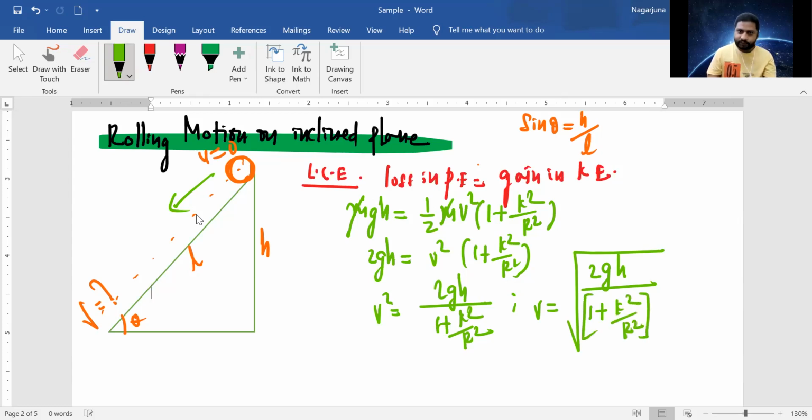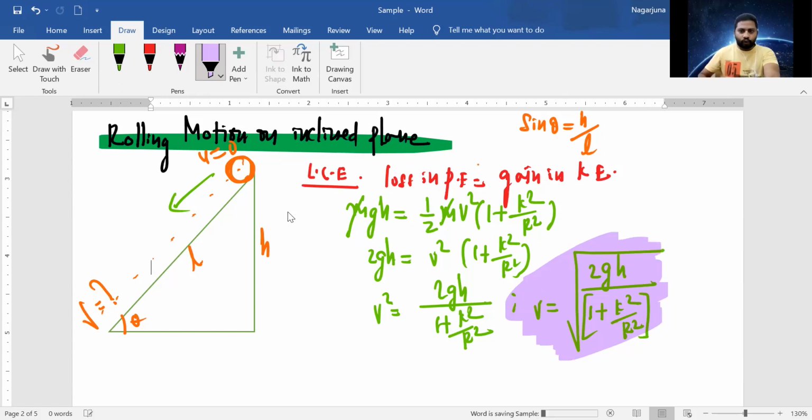Very, very important expression, my dear students. In many competitive exams this question was asked: with what velocity will the body reach the ground? The answer is root 2gh divided by 1 plus k square by r square. With this velocity, the body is coming down.